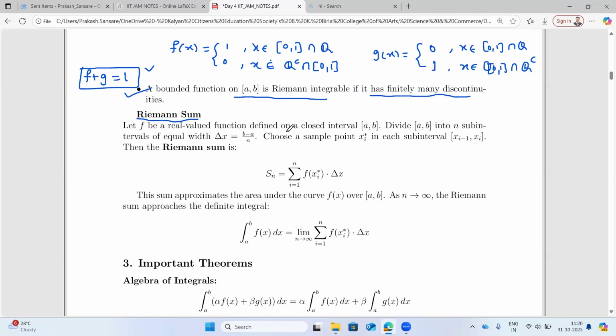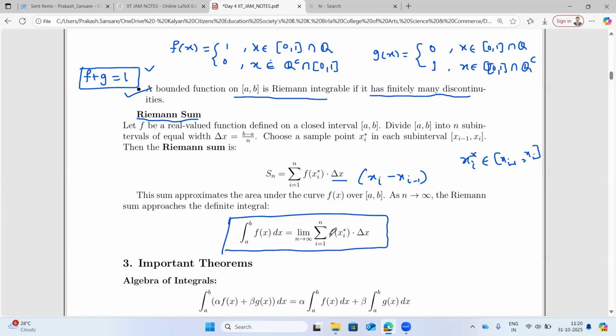So if f is a real valued function, then Sn is defined as the sum of f of xi star times delta x. This delta x stands for basically xi minus xi minus 1. And where does xi star belong? It belongs to any point from xi minus 1 to xi. And this is very important. If you find the limit as n goes to infinity of the Riemann sum, then you get the Riemann integration. The Riemann sum approximates the area under the curve f of x over the closed interval a comma b. As n goes to infinity, the Riemann sum approaches the definite integral.